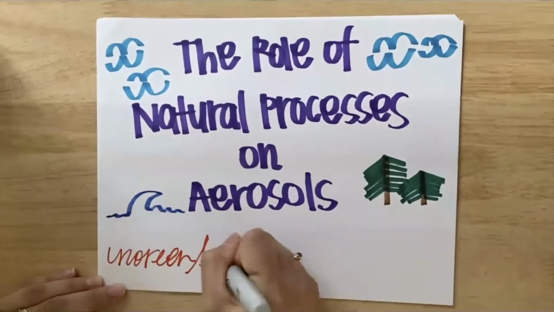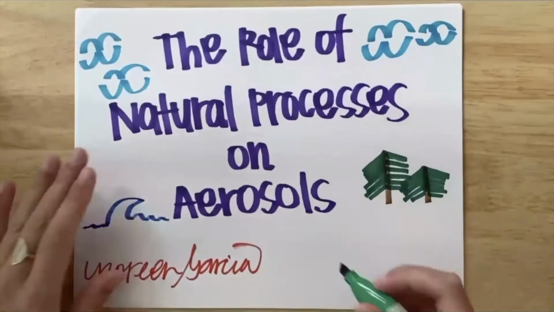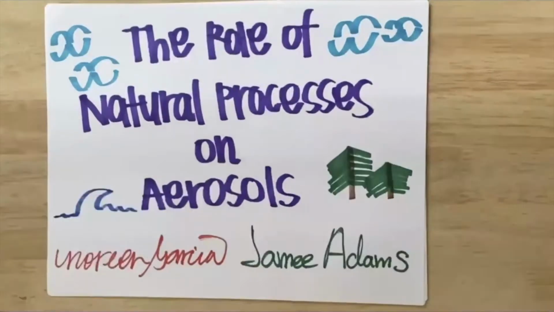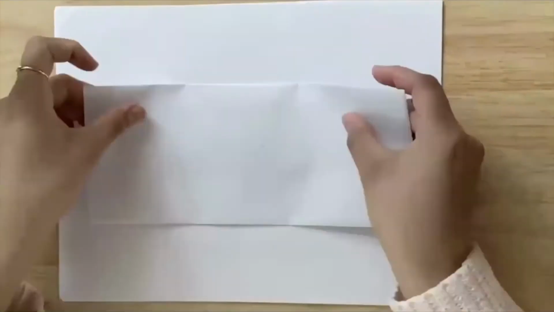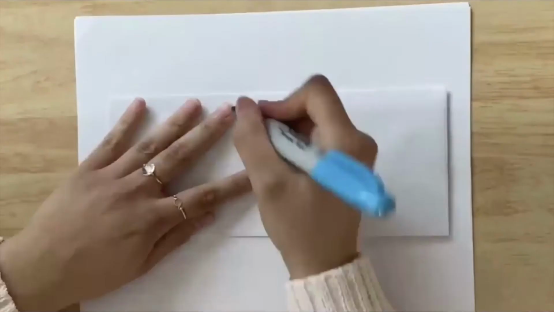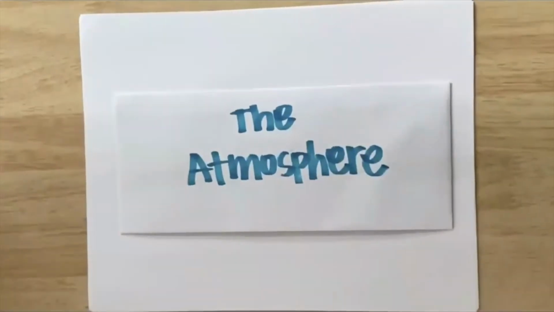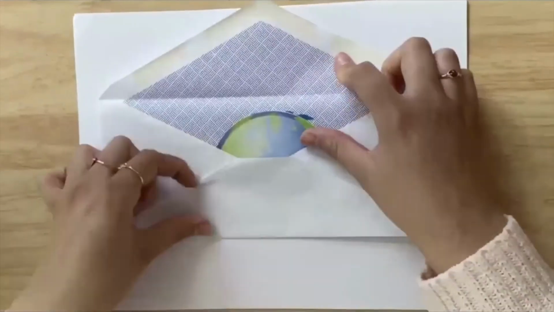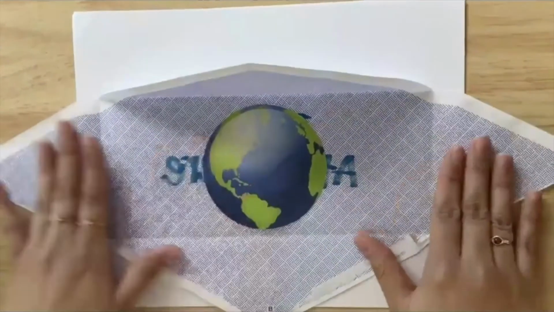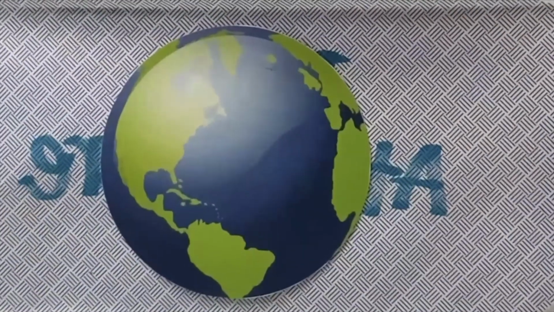In this video, we will explore the role of natural processes on aerosols. First, let's start by discussing the atmosphere. The atmosphere can be thought of almost like an envelope that surrounds the Earth, made up of gases and aerosols. For this video, we will focus primarily on aerosols and their impacts. So, what is an aerosol?